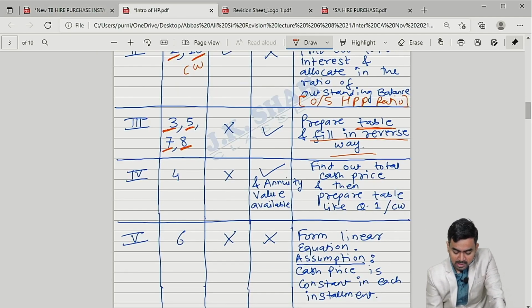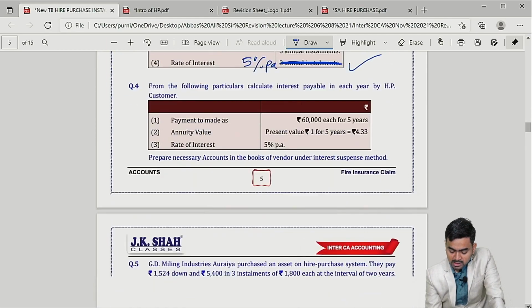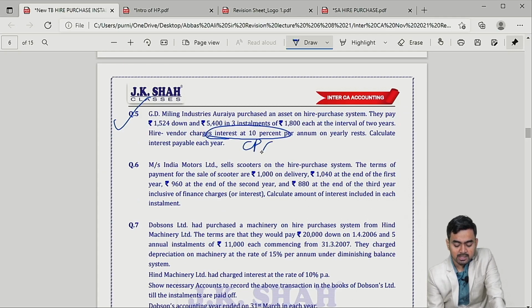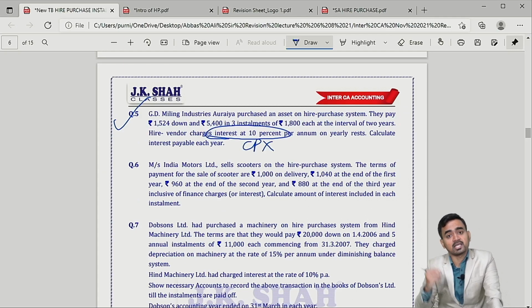The next reference is what? Question number 5. Just check question number 5, my dear students. In this case as well, interest rate is given but the cash price is not given. What will you do? Prepare the table, fill in reverse way. The only important point in this is that 3 installments are there, but at the interval of 2 years you have to pay.